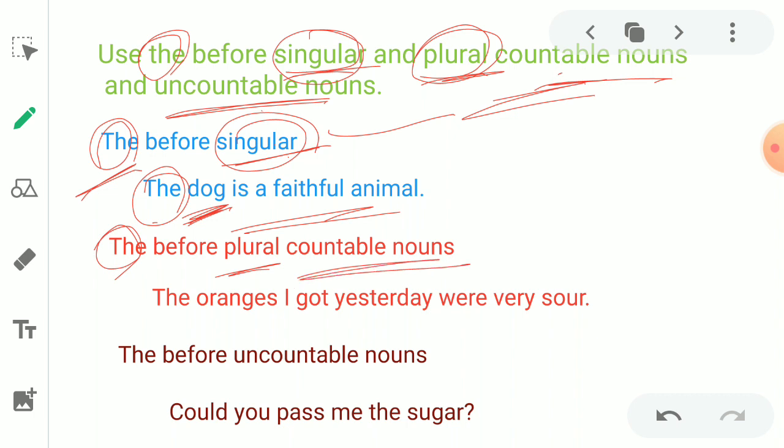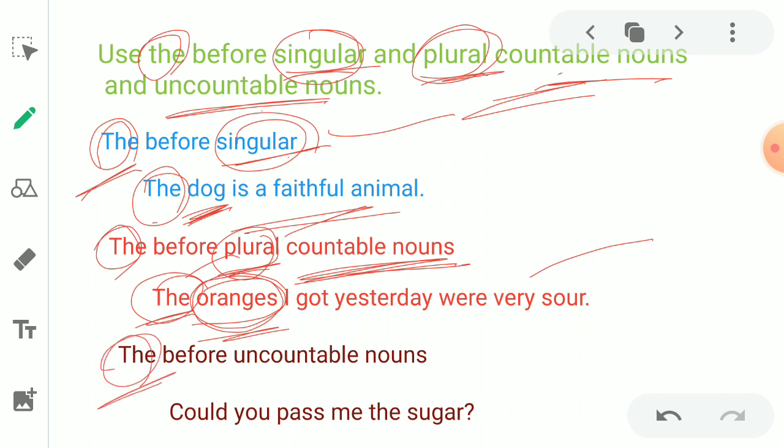Second, "the" is used before plural, so that is countable nouns. Plural also, and which can be counted. How? The oranges. Here oranges, no doubt, plural form and countable nouns. We can count oranges. Two oranges, three oranges, like that we can count. So before that word we can use "the." Let's move to the next one.